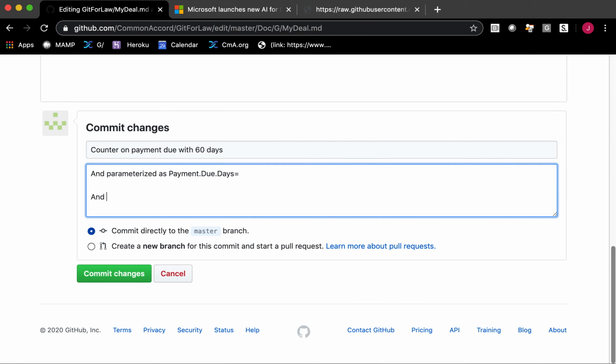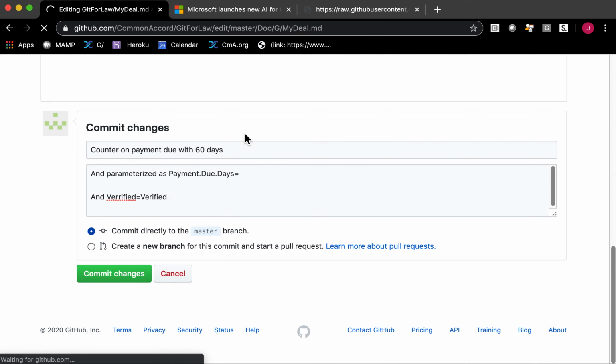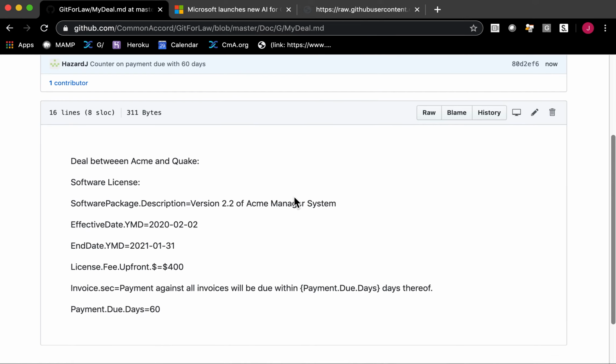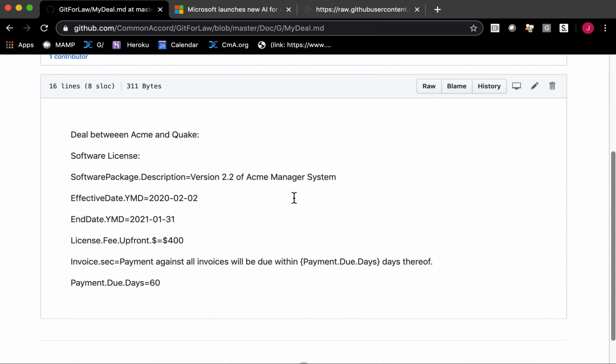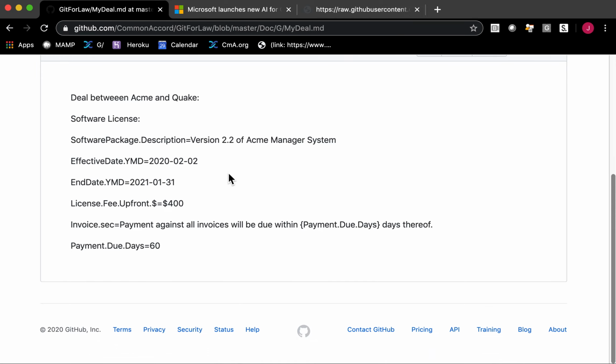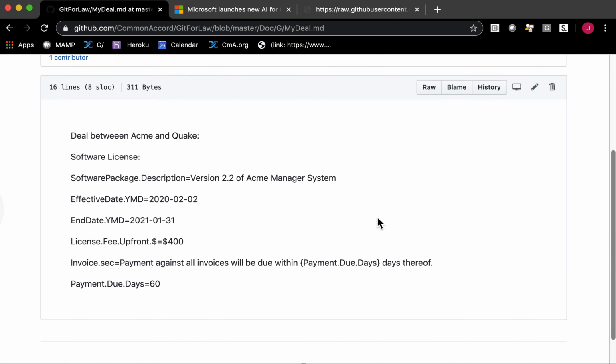And verified equals verified. Okay, like that. So save those changes like that. And then we'll see that that's been fixed. Oops, verified is silly. It was version is what it was. And so we have this payment due days there.